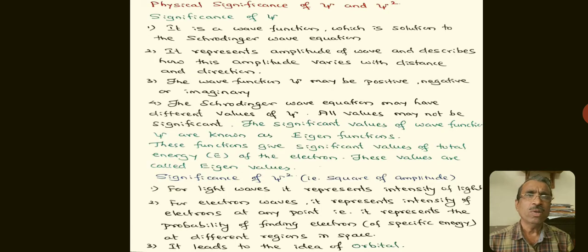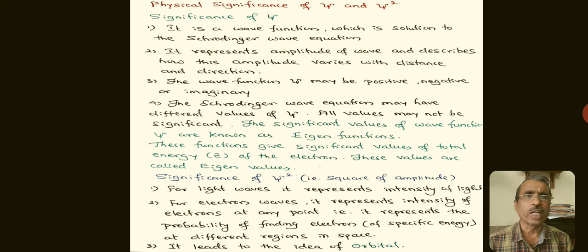Now, what is the physical significance of psi and psi square? Significance of psi: it is a wave function which is a solution to the Schrodinger wave equation. It represents the amplitude of the wave and describes how this amplitude varies with distance and direction.